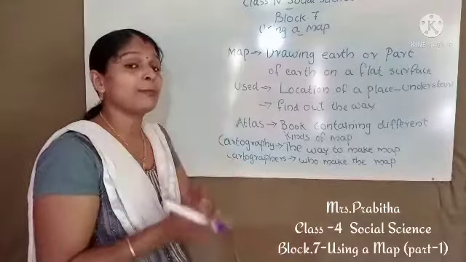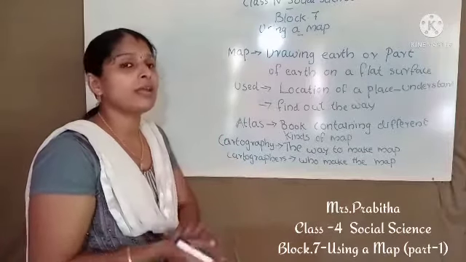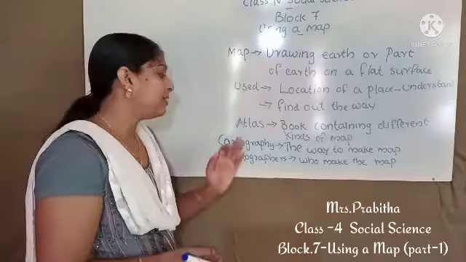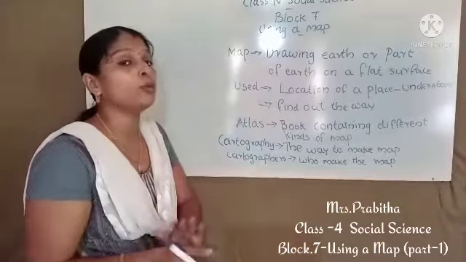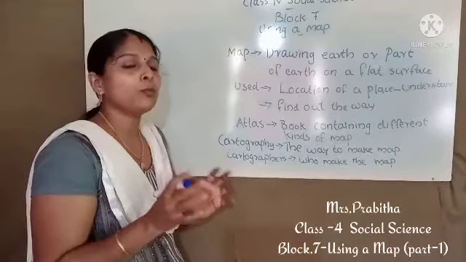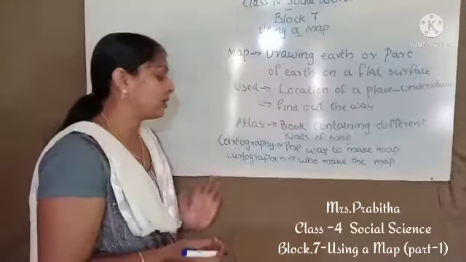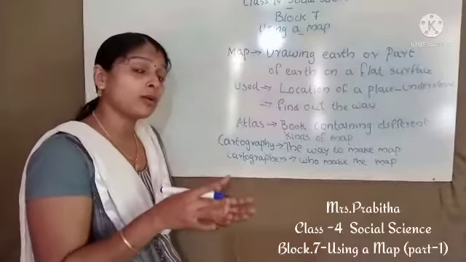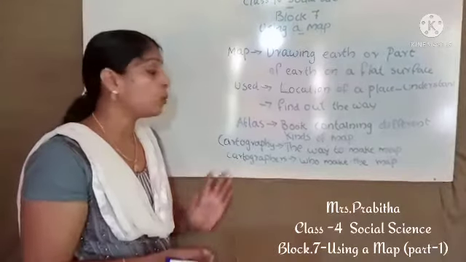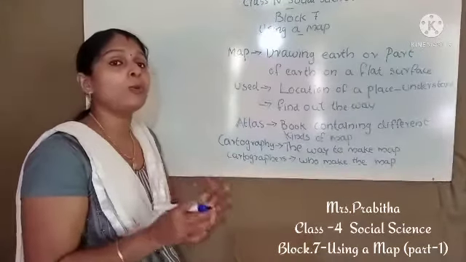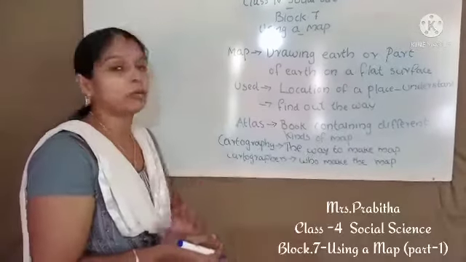An atlas is a book containing different kinds of maps. Then we studied what is cartography. Cartography is the way to make a map. The way to make a map is called cartography. And who are cartographers? Cartographers are the people who make maps. The people who make maps are called cartographers.